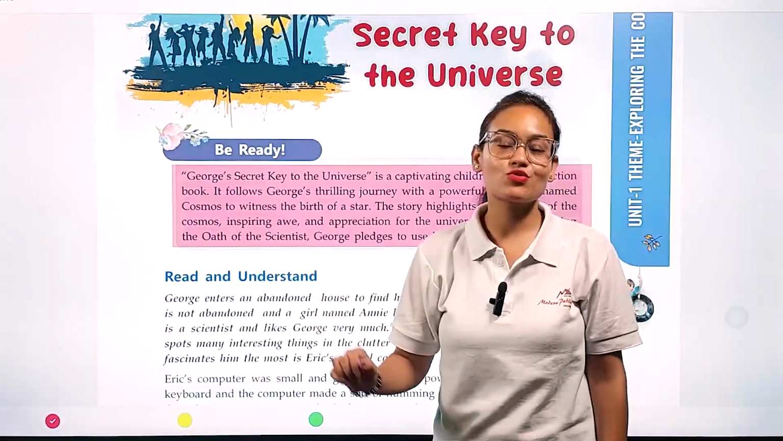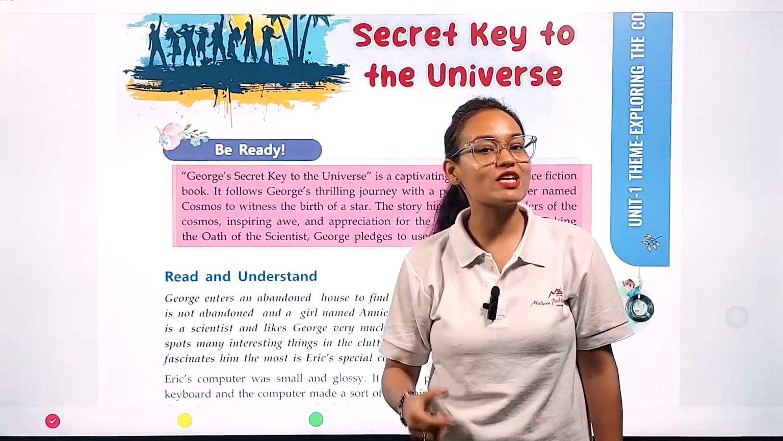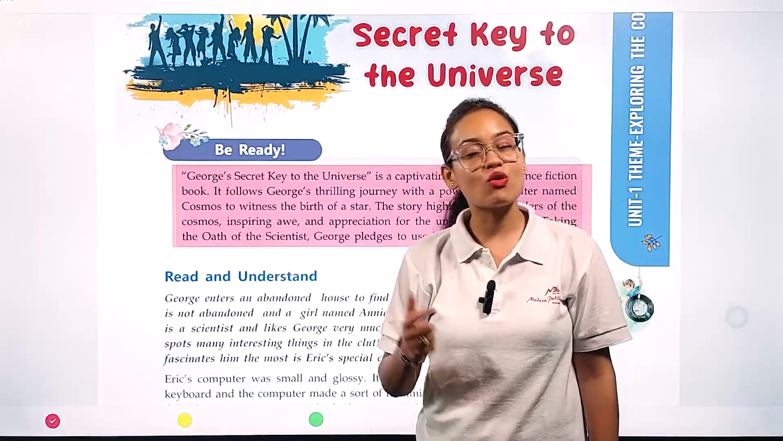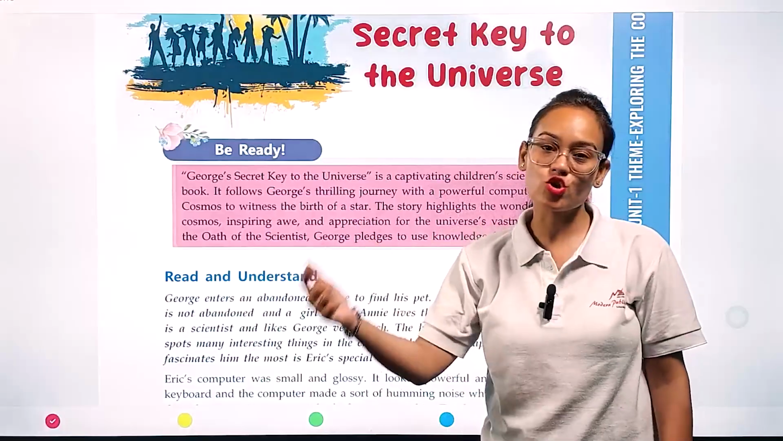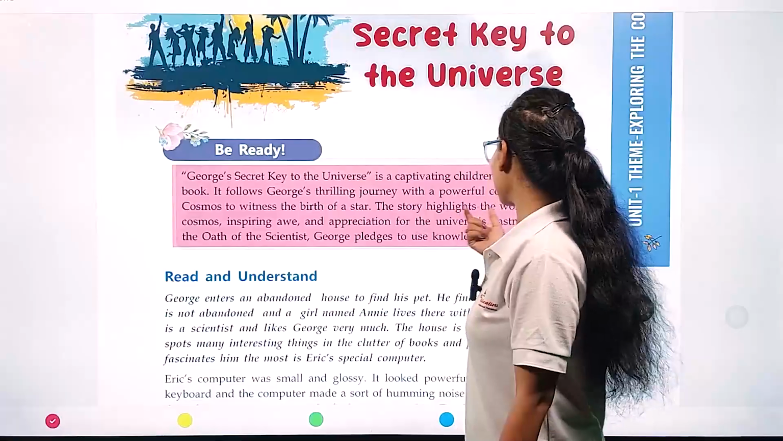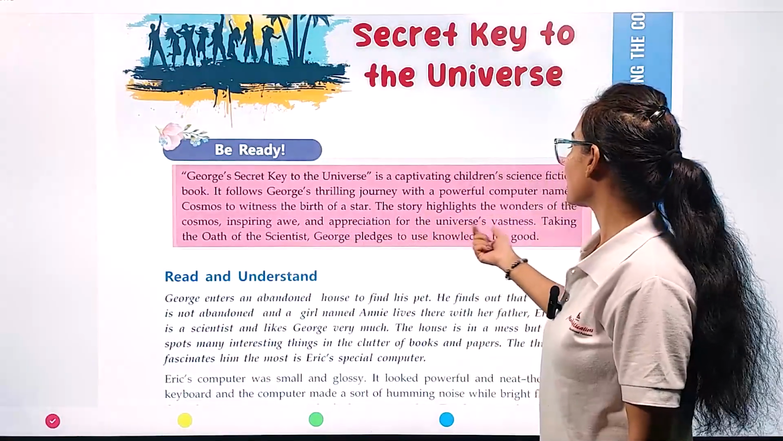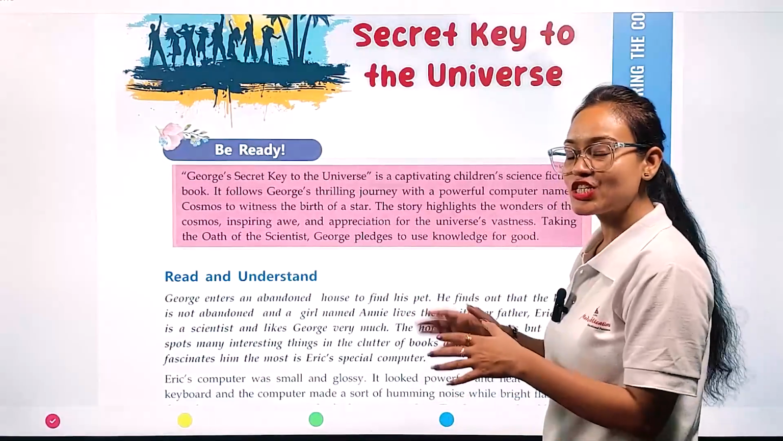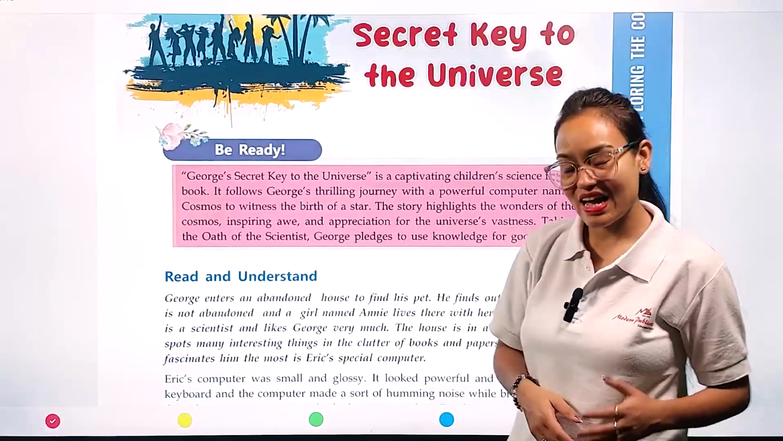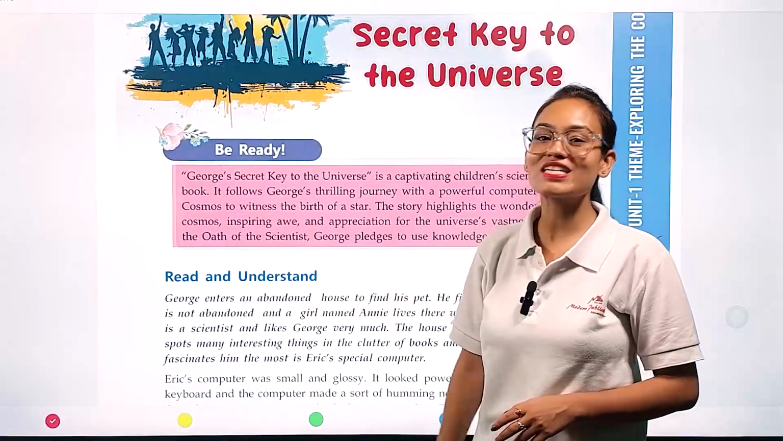In this chapter, my dear student, the main role is played by a computer named Cosmos. So you are going to explore the relationship between George and the computer named Cosmos. The story highlights the wonders of the cosmos, inspiring awe and appreciation for the universe's vastness. In this chapter, you are going to see how vast our universe is, and on the other hand, how intelligent this computer named Cosmos is.